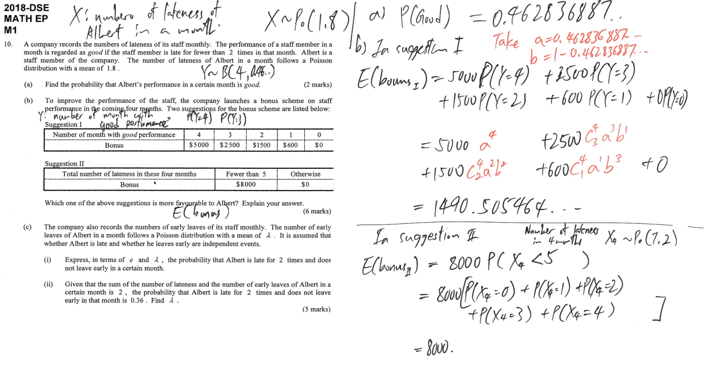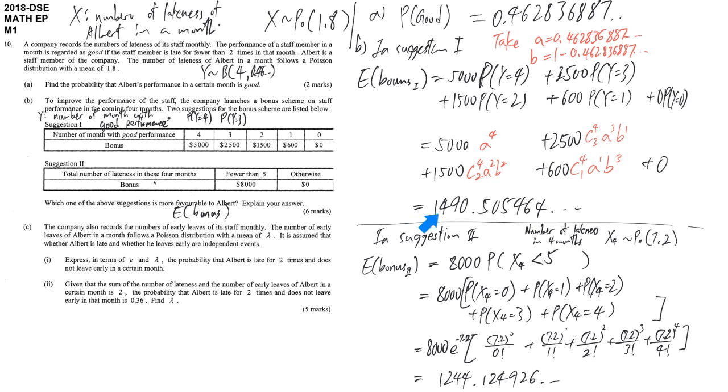So it's equal to e to the power of negative 7.2, and then we have something to the power 0 over 0 factorial, something to the power 1 over 1 factorial, something to the power 2 over 2 factorial, and so on, and then we write down 7.2. Clear steps will definitely reduce the chance of getting a wrong answer. We get 1244 something.